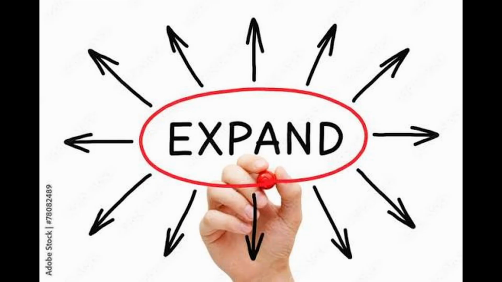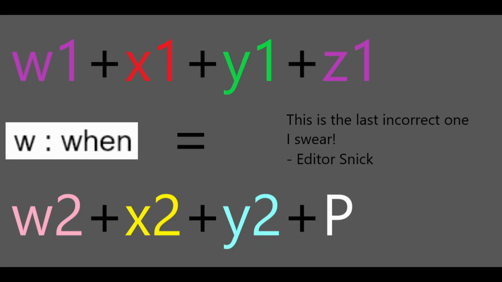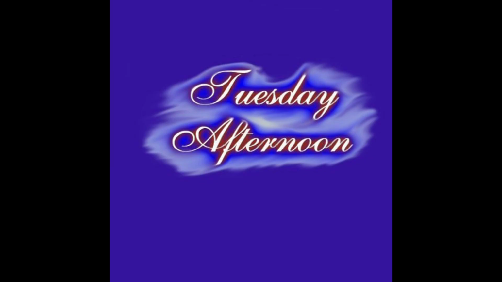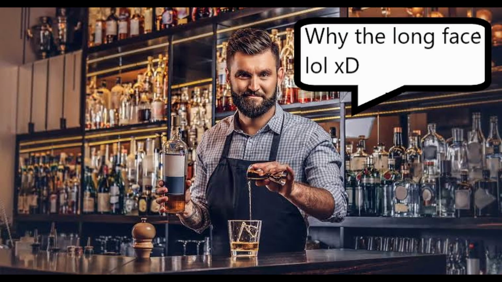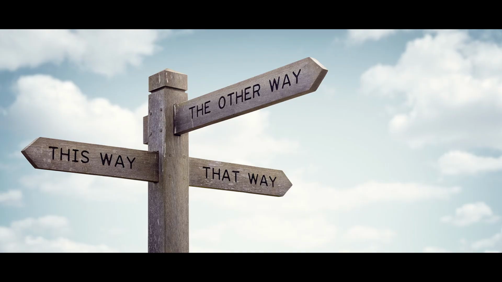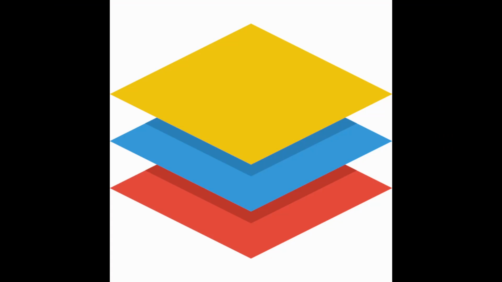The basic joke structure can also be expanded upon. W1 plus X1 plus Y1 plus Z1 equals W2 plus X2 plus Y2, with the W being our when. On a Tuesday afternoon, a horse walks into a bar. Seconds after their arrival, the bartender asks, why the long face? This is just another way of flavoring that allows the joke to get another layer to it.